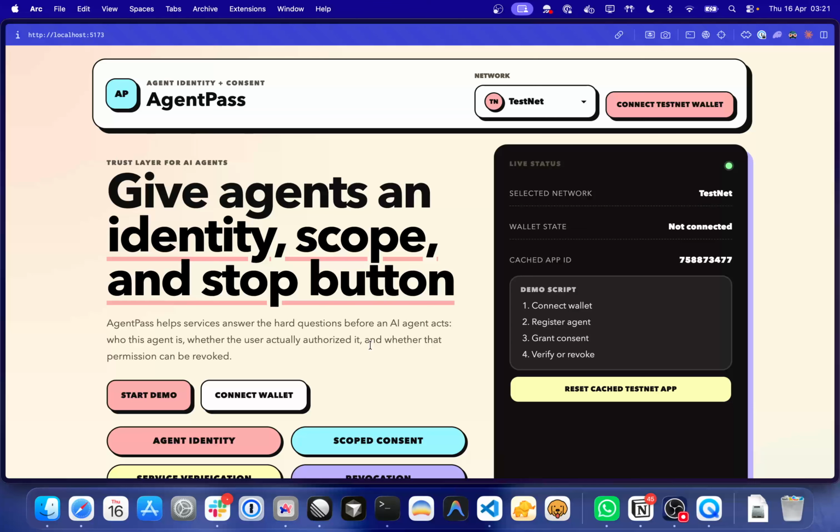So, without a trust layer, agentic commerce is a liability. You can't verify it, you can't regulate it, and you definitely shouldn't let it spend your money unchecked.